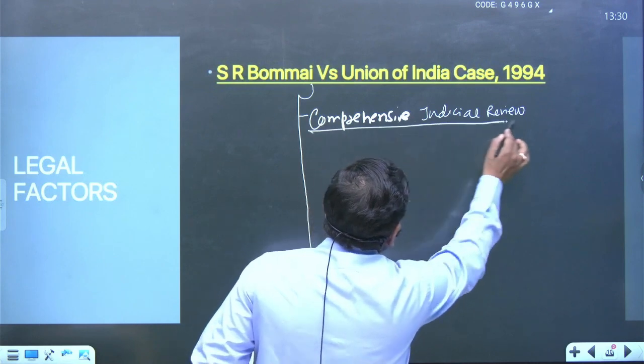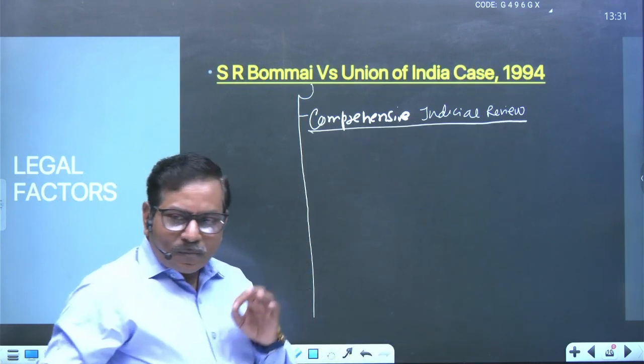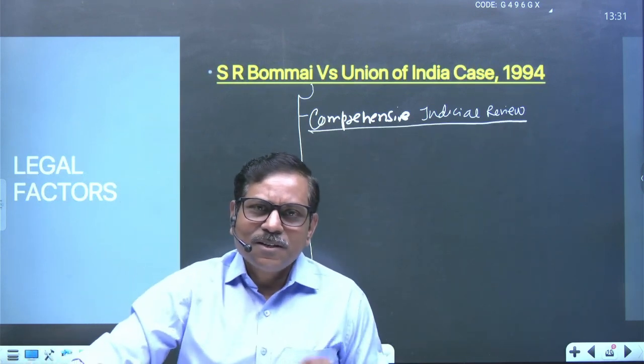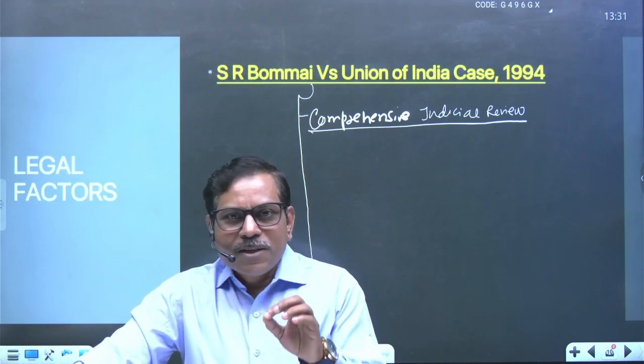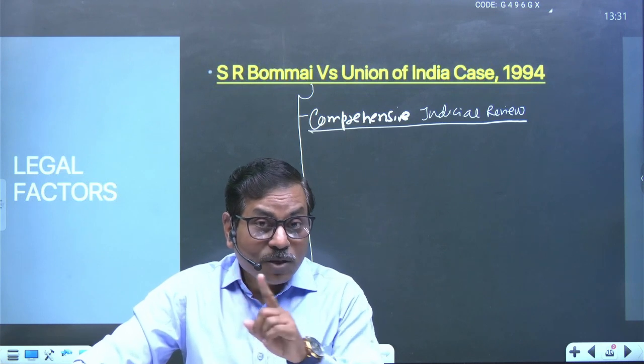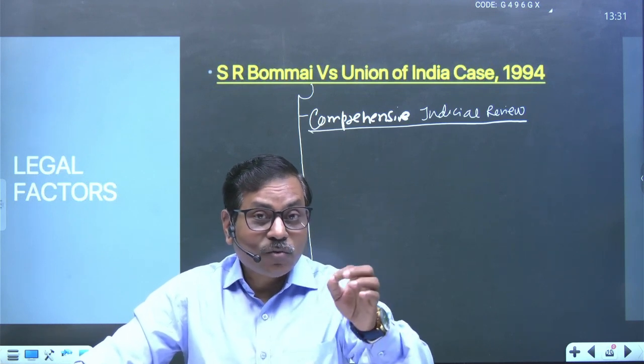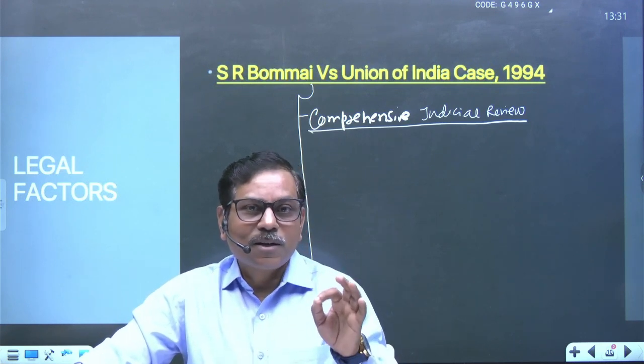What happened here? Originally, because this is a part of the state emergency under the emergency provisions, our constitution makers mentioned there should not be any judicial review on matters of emergency provisions, including Article 356.